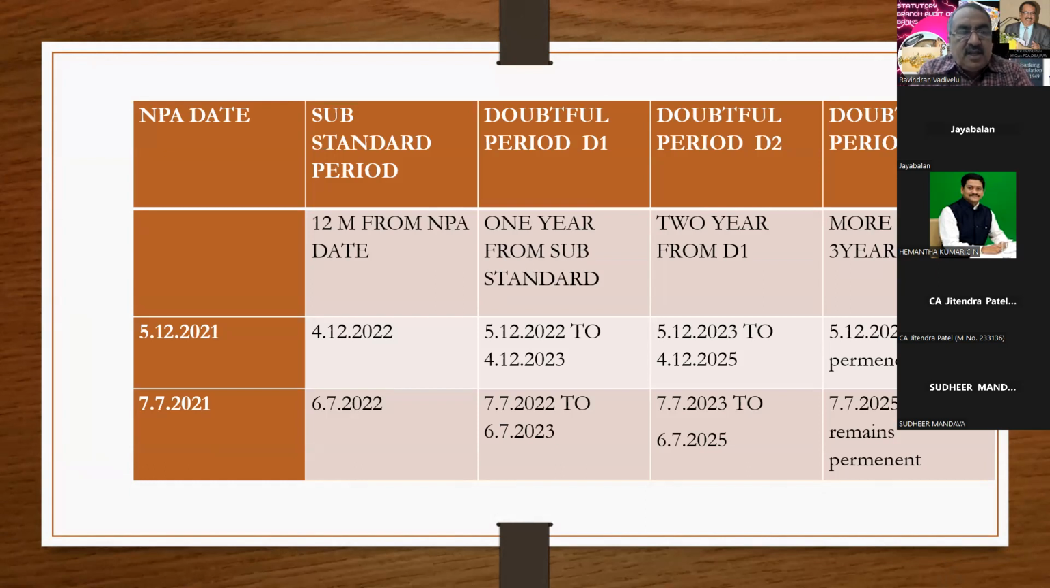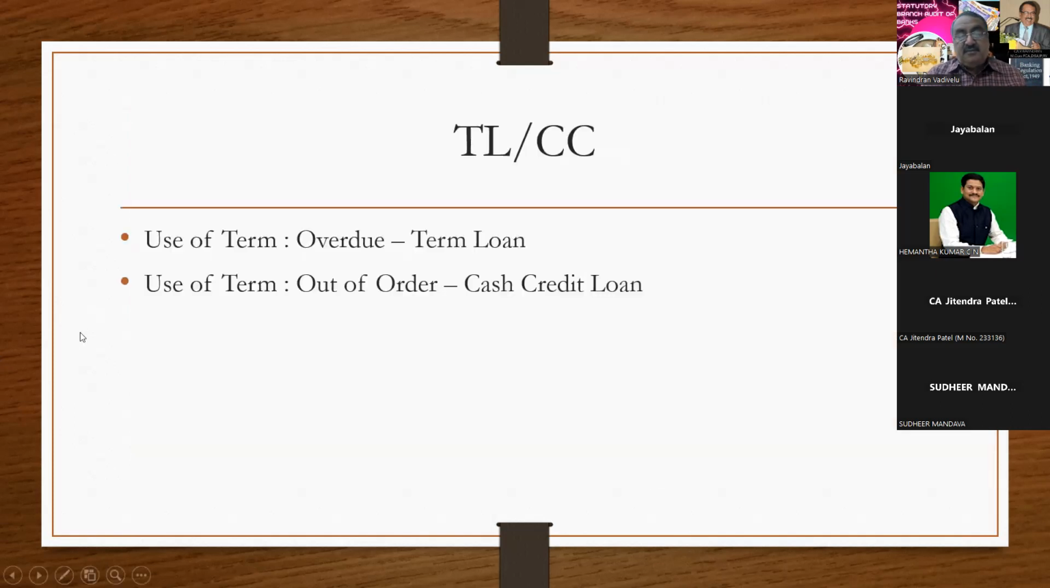So in case the NPA date is 5/12/21, it remains substandard up to 4/12/22, because if it goes to 5/12/22, that means it is coming under the category of D1, and 2 years under the category of D2. So 5/12/23 to 4/12/25, and after 5/12/25 it remains permanent. It is not 5/12/24, it is 5/12/25. It remains permanently.